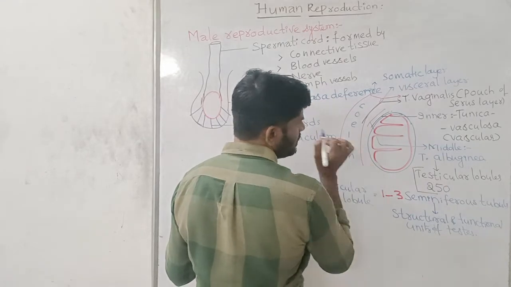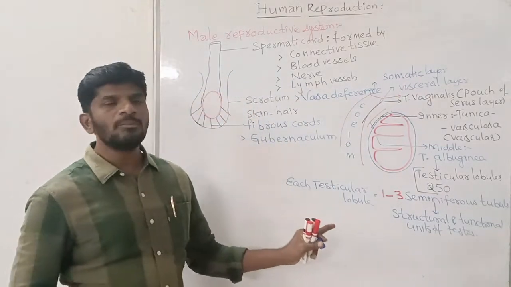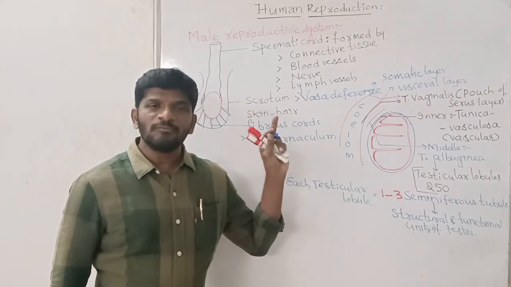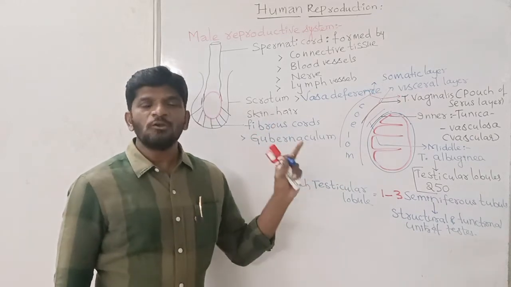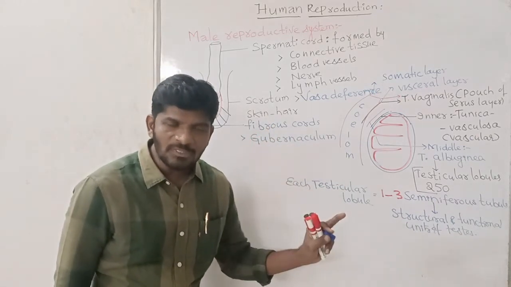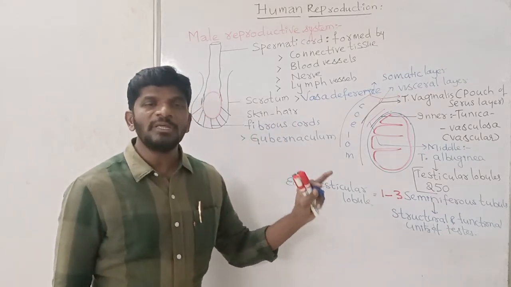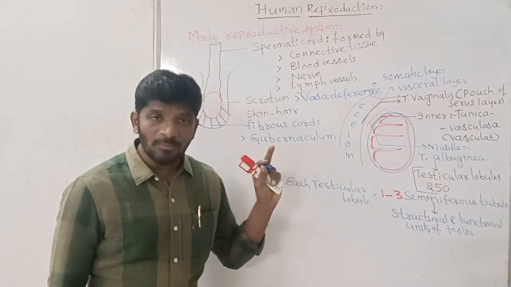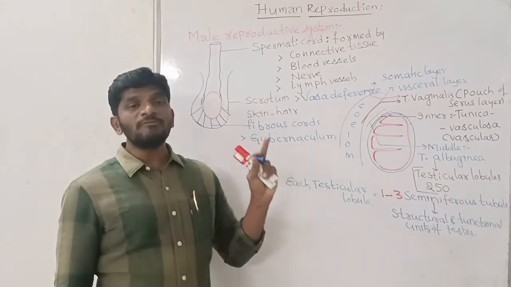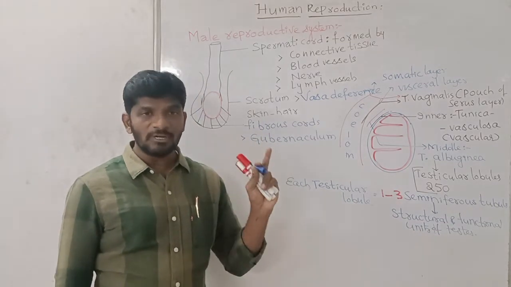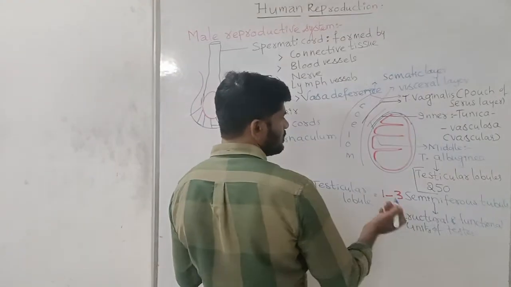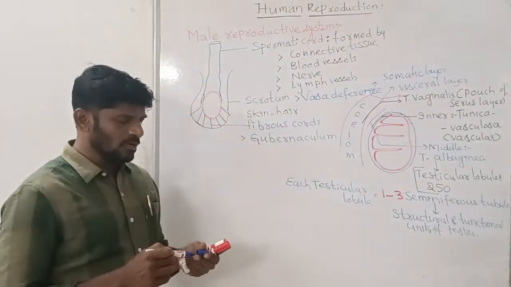Coelomic cavity inside the coelom. And this is all about the layers present around the testis. Number of the testicular lobules: the lobules are formed by the tunica albuginea. For one testis, as many as 250 lobules. Each lobule contains 1 to 3 seminiferous tubules. Seminiferous tubules are the structural and functional units of the testis. Okay, this is the testis sac and gubernaculum and the spermatic cord, etc.